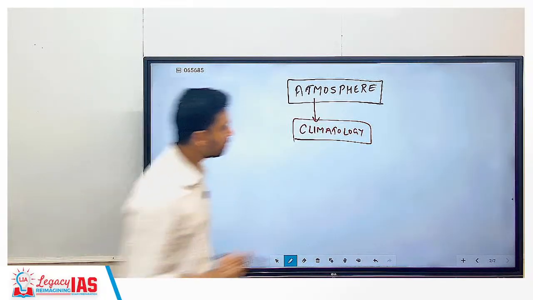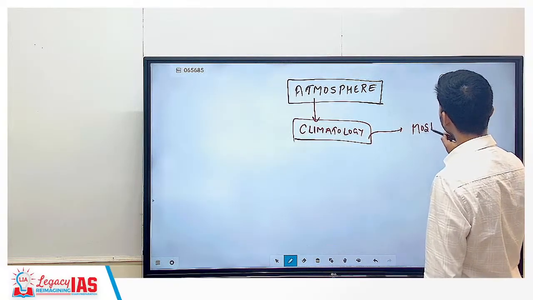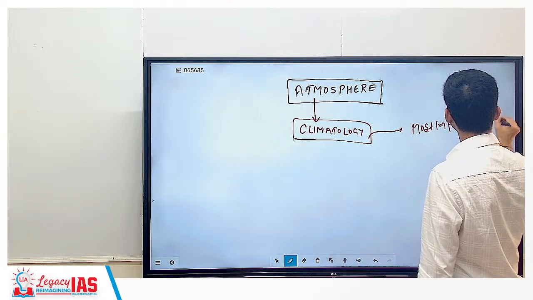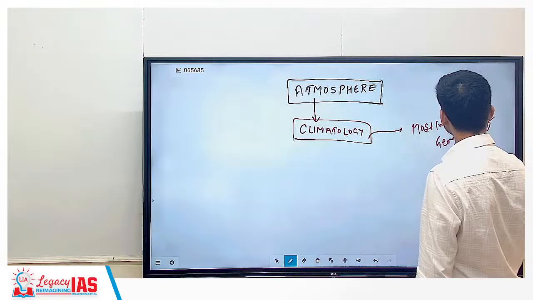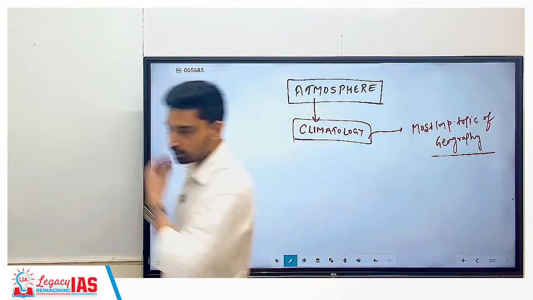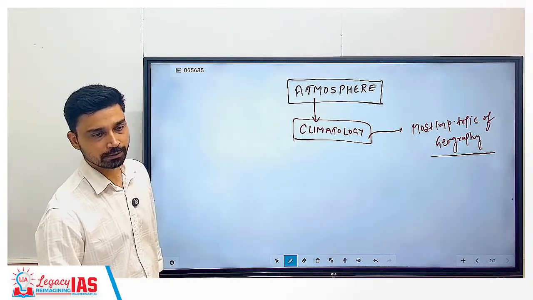This we can say is the most important part of geography. Out of all the topics we have to study for the examination, it is the most important topic of geography.